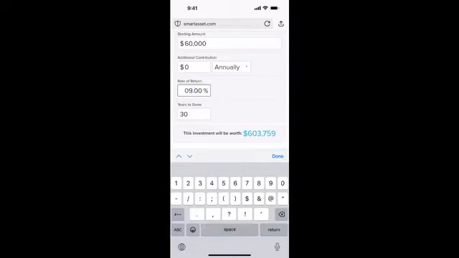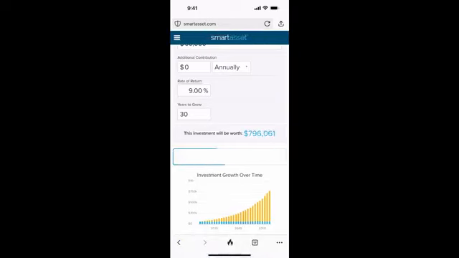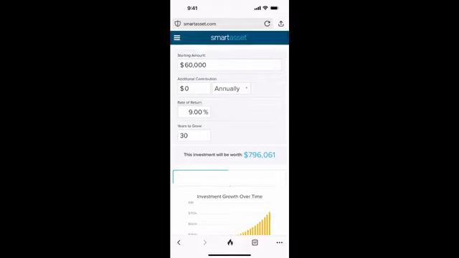I would expect that if you're invested in the right thing, you should get a higher percentage than that. So let's continue to go up and look at this. We're going to go from 603,000 to 796,000. We're not doing anything differently. We're not adding any more money.